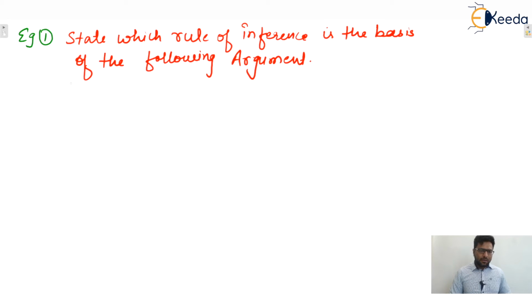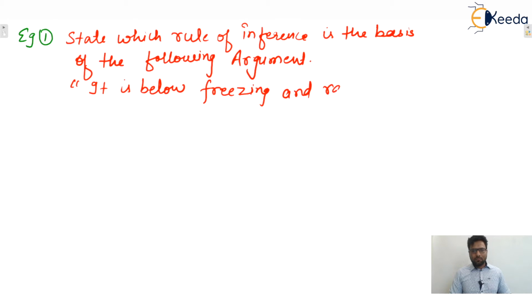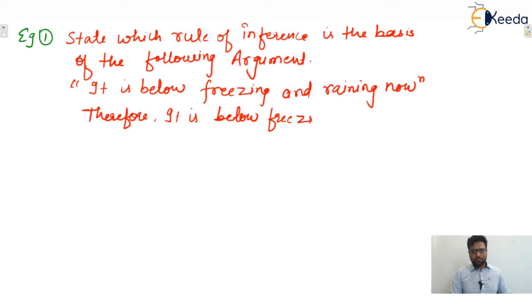Let's say the argument is: it is below freezing and raining now. Therefore, it is below freezing now.